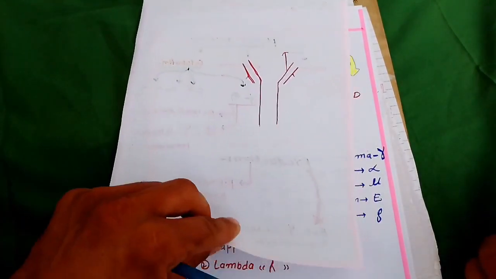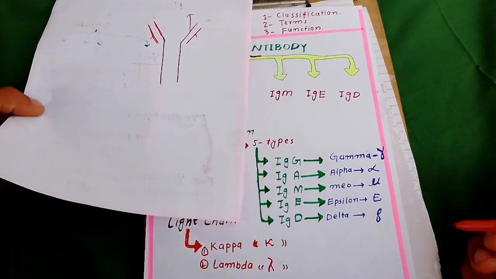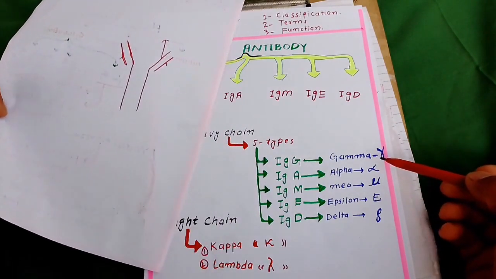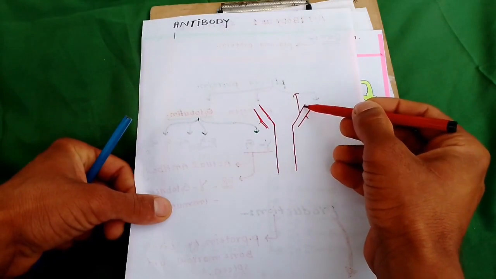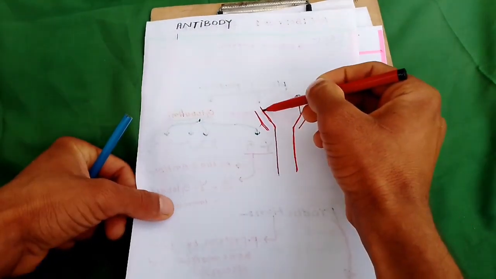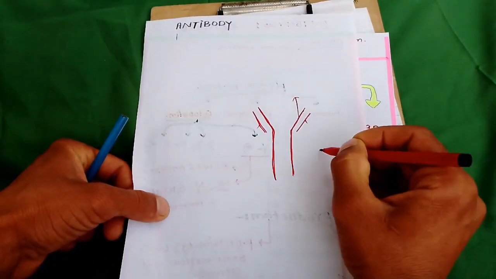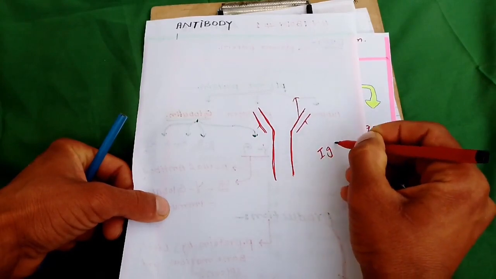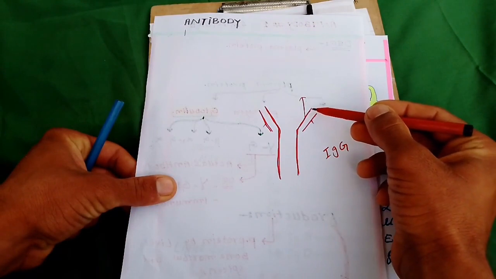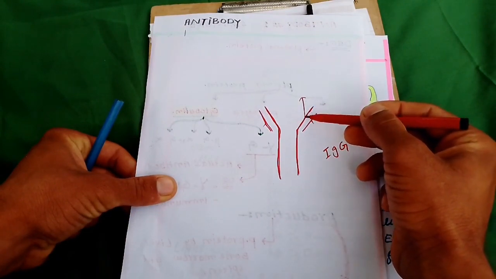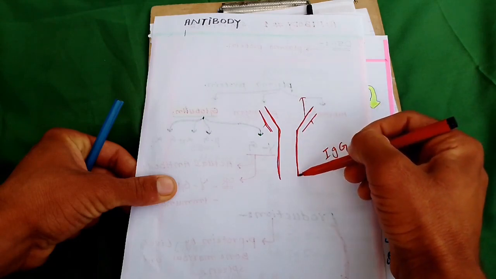So those antibody which have gamma heavy chain, suppose this is the IgG. Why is it called IgG? Because this antibody has gamma chain as its heavy chain.